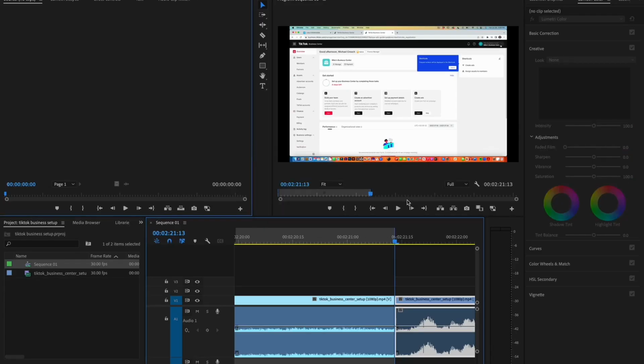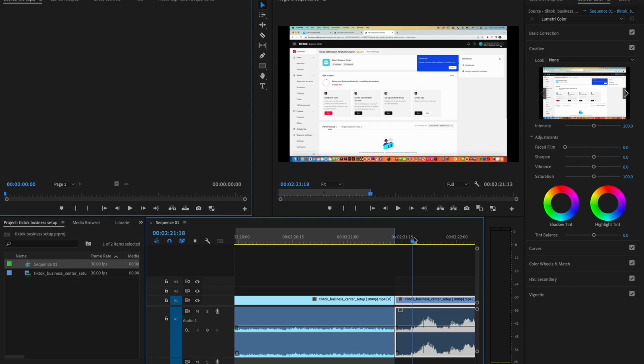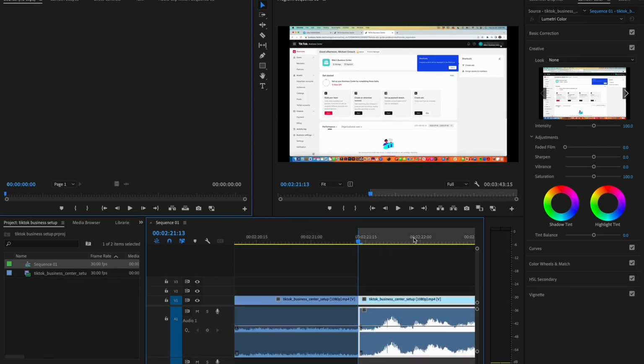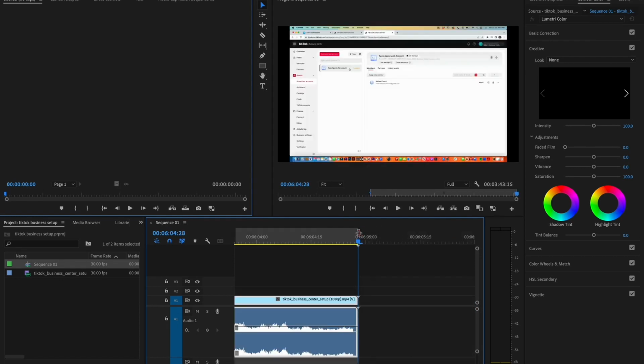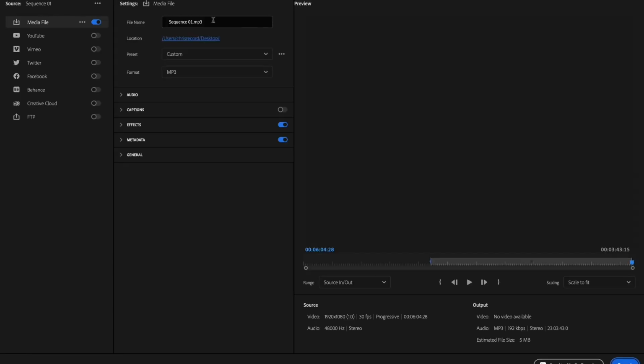And just like that, it was sent to Media Encoder. Now the next thing we're going to do, again, up and down arrows. We're going to mark a new in point right where the second part starts and an out point right there. Drag that over, boom. And then we're going to go over to Export. We're going to call this TikTok Audio 2, MP3, send to Media Encoder.